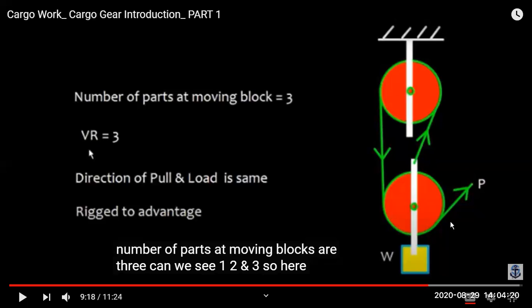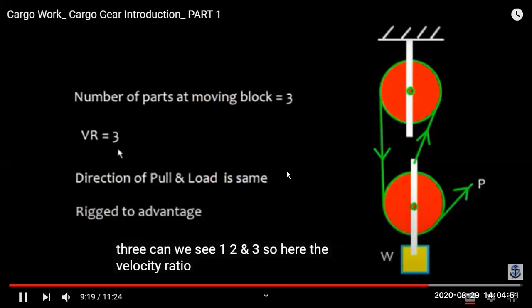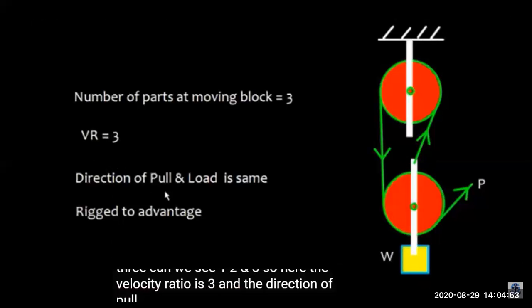So when we are rigging a gun tackle, meaning two pulleys, to advantage, that means the weight is moving in the same direction where the force is applied. So we can see three parts of the moving block are moving. The rope is moving here, and then here, and then here. So here the velocity ratio is 3.